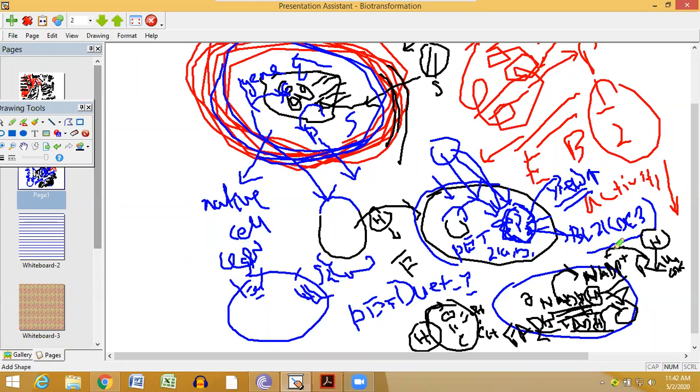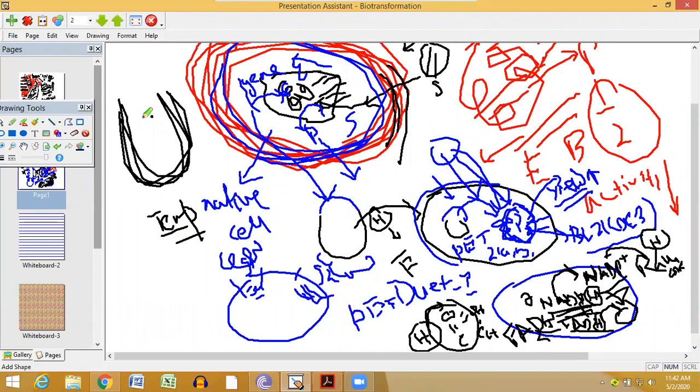Now there are some more concepts. That is the fermenter design, the reactor design, where you are doing the biotransformation. This reactor design is very important to carry out your biotransformation. How? Because every biotransformation needs an optimum temperature. Why? Because enzyme activity needs an optimum temperature. So you have to set the reactor at that particular temperature.